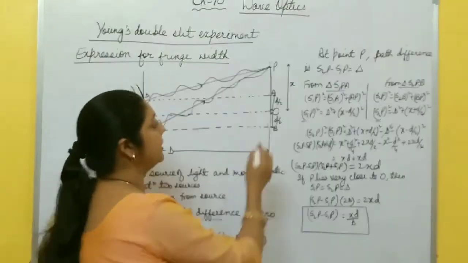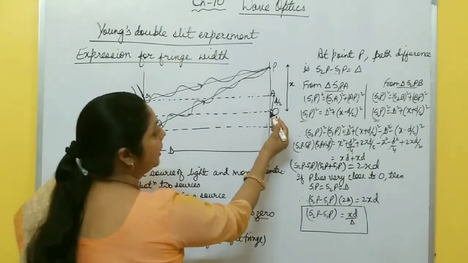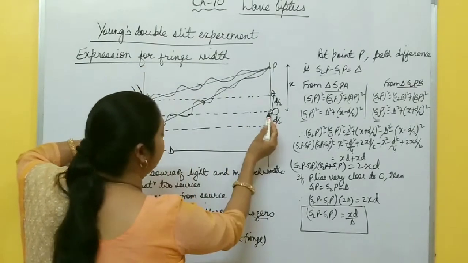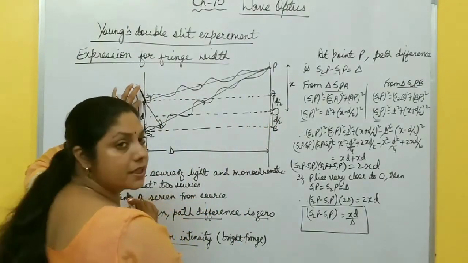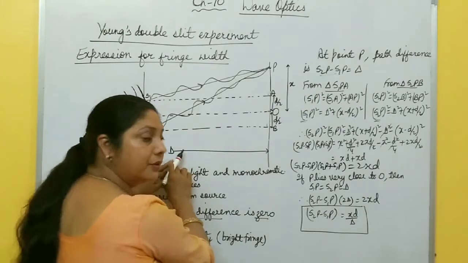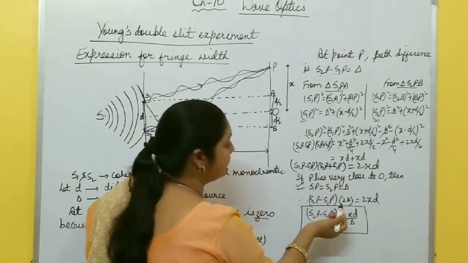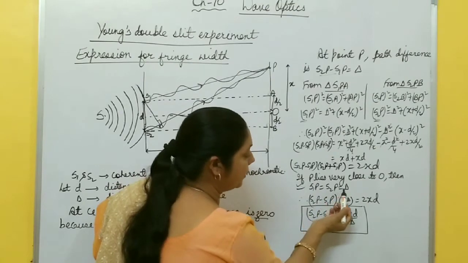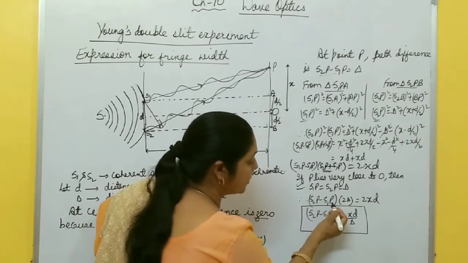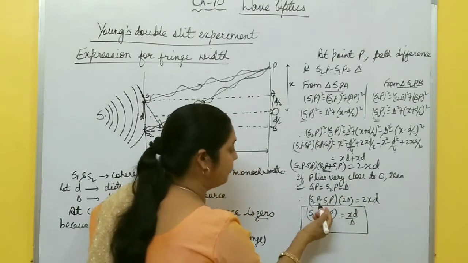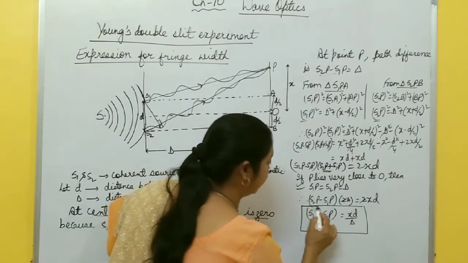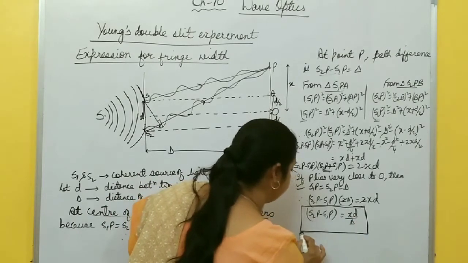Now let us suppose that this point P is very close to O. If this point P is very close to O, it means S1P equals S2P. And if these two sources are very close to each other, it means S1P equals S2P equals this D. So let us suppose this one right now. You put S1P, S2P equal to D here. This becomes D plus D, 2D. So (S2P minus S1P) times 2D equals 2XD. Now from here S2P minus S1P equals, this 2 cancels, XD by capital D. You get this one. You just remember this equation.